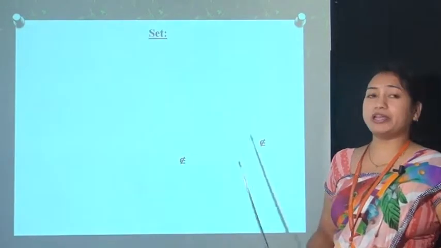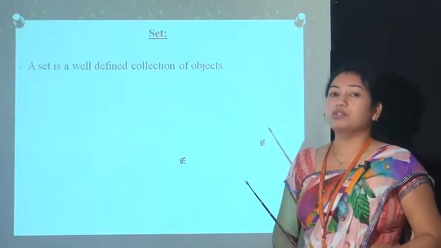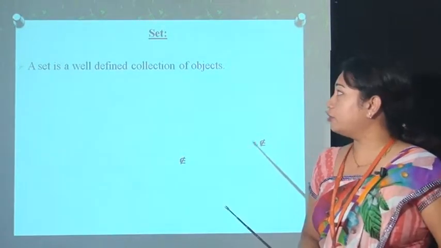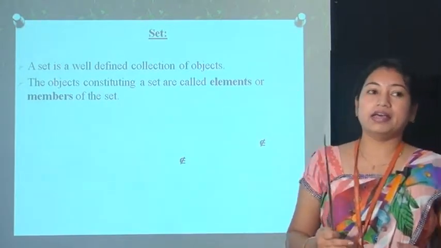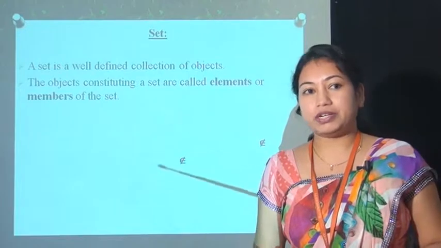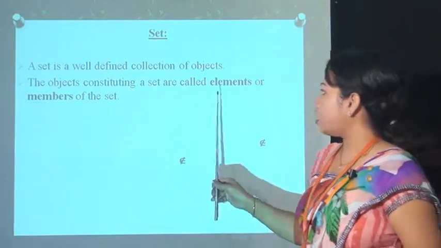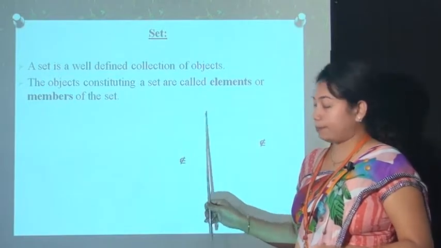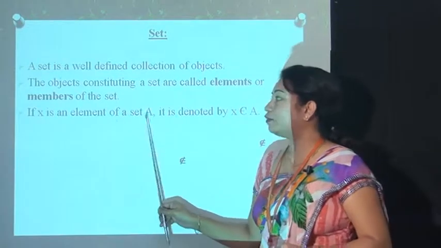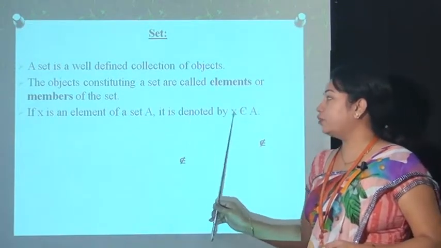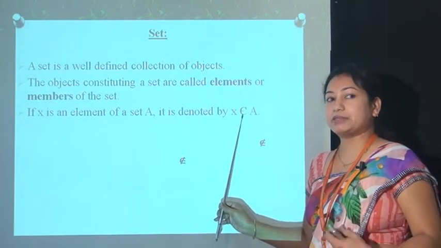Now my next point is set theory. So first point is set. Now set is a well defined collection of objects. For example, objects like any name, any integers, any real numbers, any alphabetical letters. These are also called the elements or members of a set. For example, if X is an element of set A, it is denoted by X belongs to A. This symbol is referred to as belongs to.